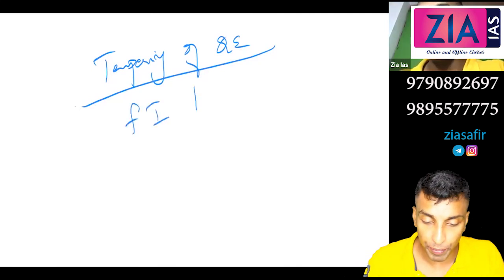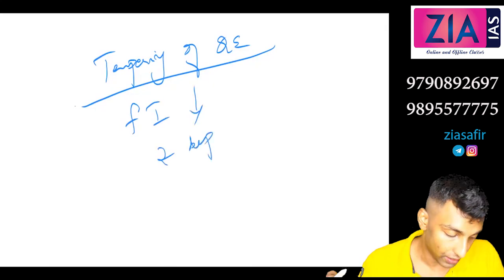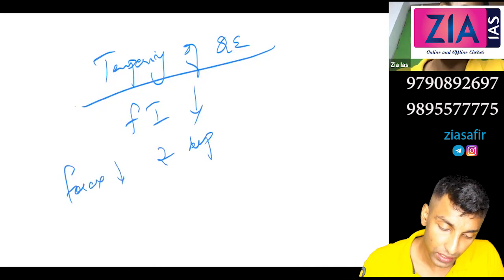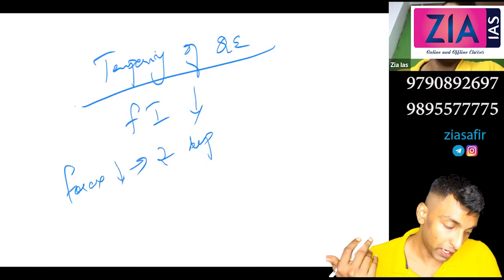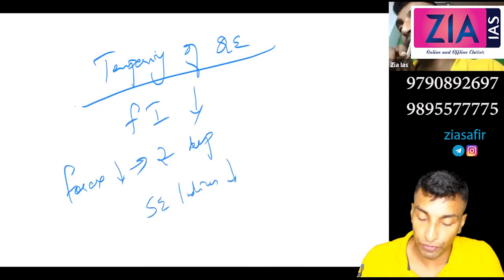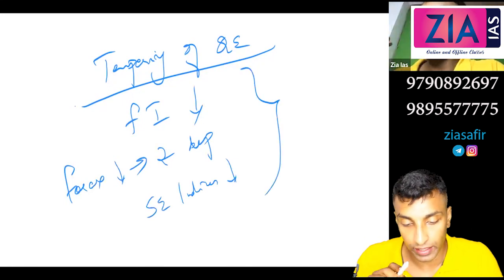Foreign investment, what will happen? It will decrease. What will happen with the rupee? Rupee depreciates. Why? Because forex will come down. Forex coming down means dollar demand will be more now. So the rupee depreciates and stock exchange indices will fall. So this is what actually happens in reverse in tapering.